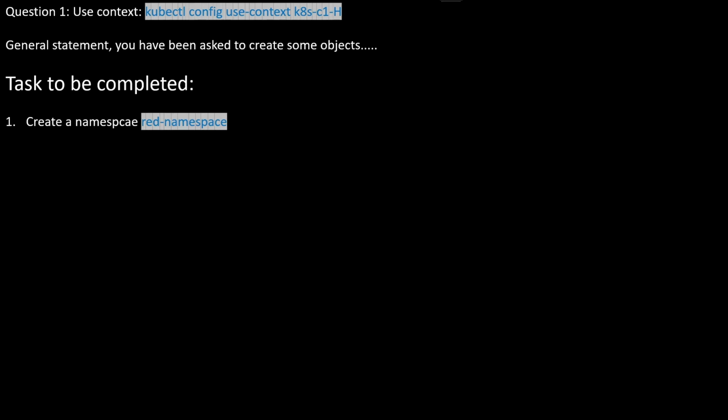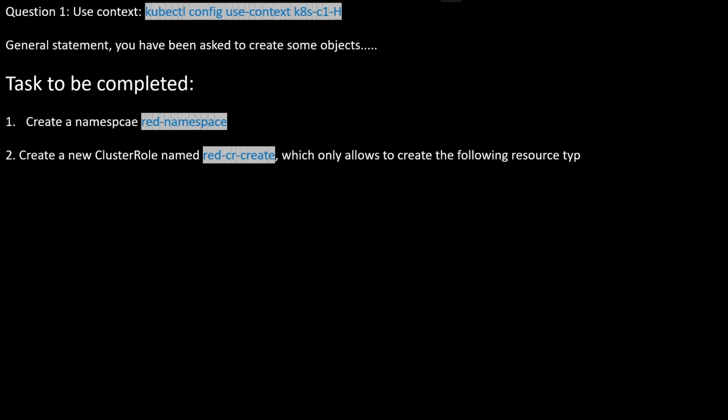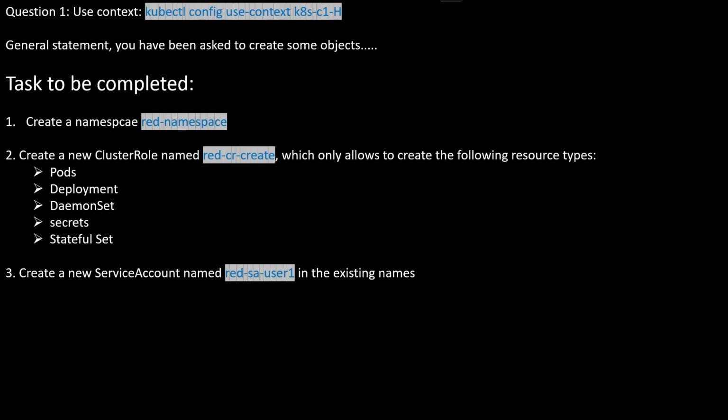Create a namespace, red-namespace, and after that, you will be asked to create a new cluster role named this one. It should be this one, which only allows creating the following resources. What resources? Pod, deployment, daemon set, secret, and stateful sets. So these resources you should create with the help of this cluster role. Further, the third task asks us to create a service account, and the name should be this one, red-sa-user1, in the existing namespace red-namespace.